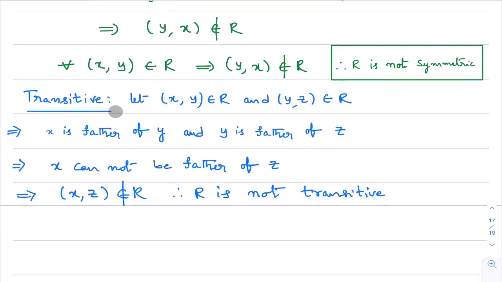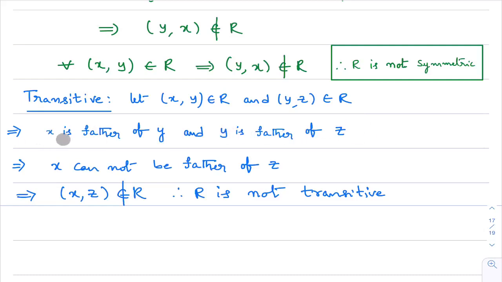How to check transitive relation? First, I'll take an ordered pair x comma y in the relation, y comma z in the relation. Then I'll check for x comma z. First, x comma y belongs to R means x is father of y. Y comma z belongs to R means y is father of z. First, I'll check whether such a thing is possible or not. Some person x is a father of y. Okay, possible. Y is father of z. Possible. X is father of y and y is father of z.